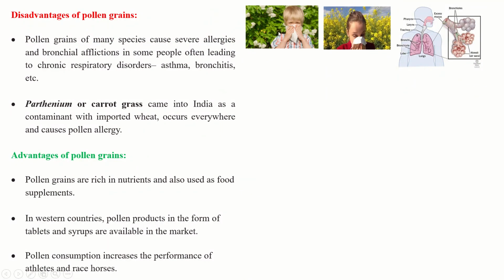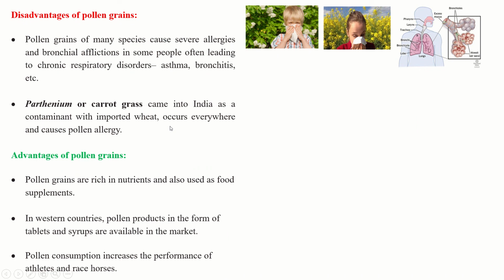That is because of pollen grain allergy. Or when they walk into grasses, they start sneezing, get an irritated nose, then rashes come. These are all symptoms of pollen allergy, and they suffer from respiratory disorders such as asthma and bronchitis.